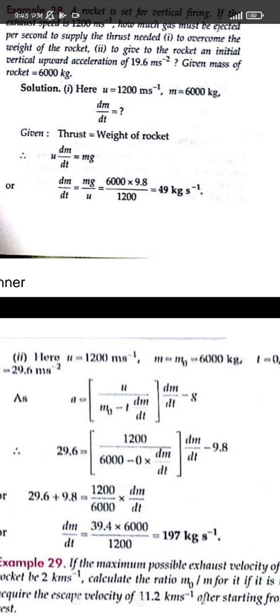We have to find out the thrust needed to give the rocket an initial vertical upward acceleration. The acceleration is given as 19.6, but we have to find out what the dm/dt will be. So from here we can use the formula to take out the value. Okay. So next, what is the question?